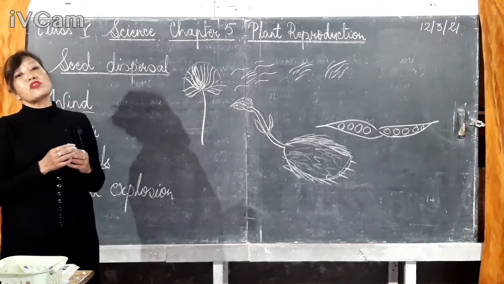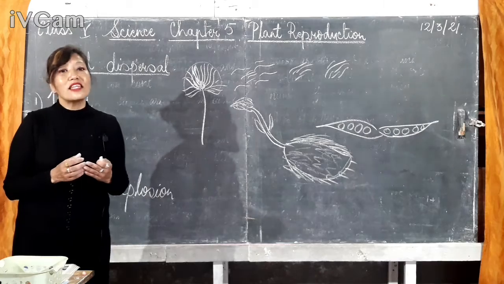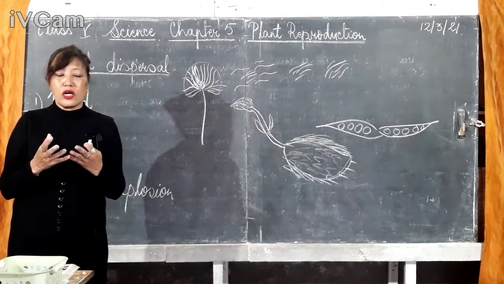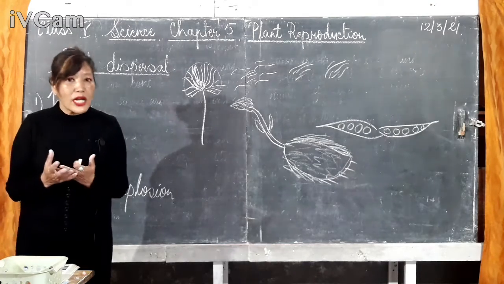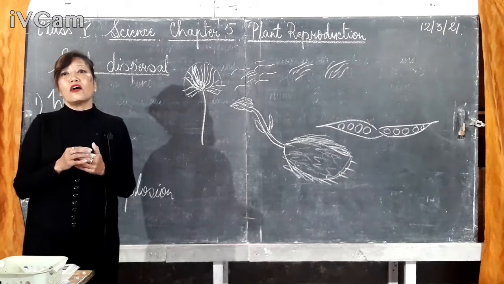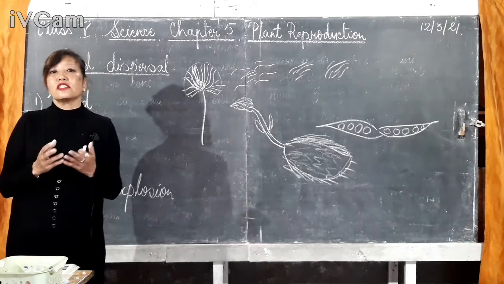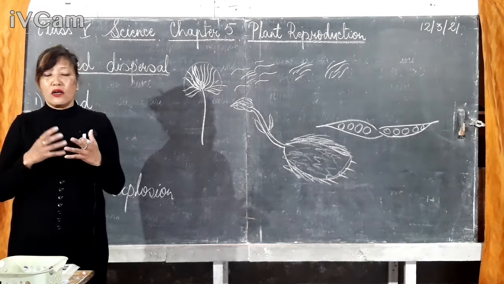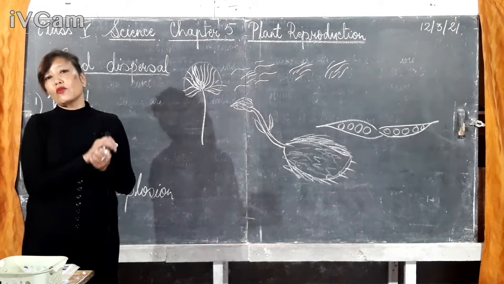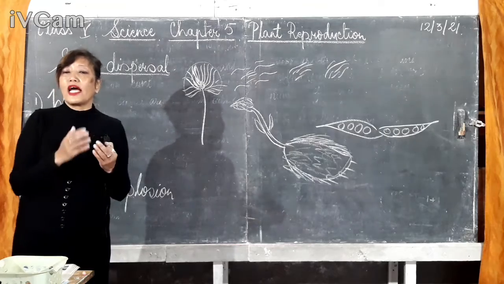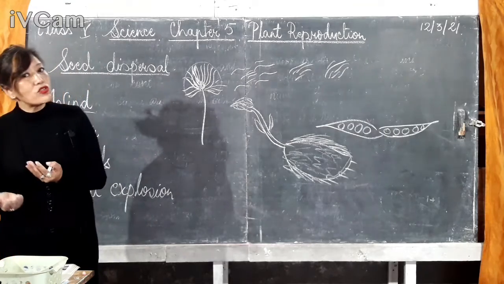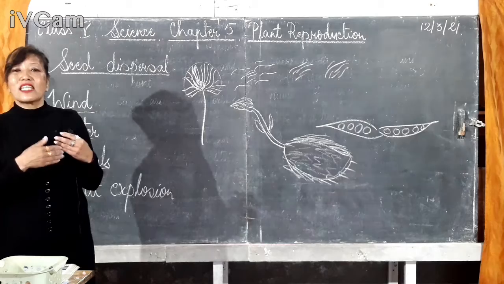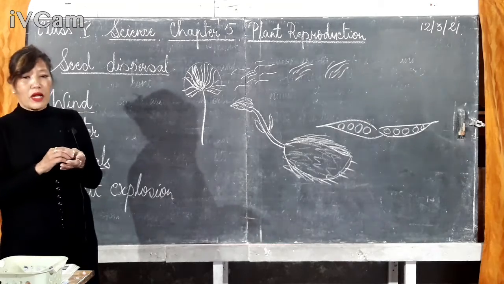The examples of such seeds are xanthium, which has a hook-like structure, and spear grass, which has spine-like structures that can easily cling to the body of animals. While the animals move from one place to the other, the seeds will be scattered away from their parent plant to distant places.